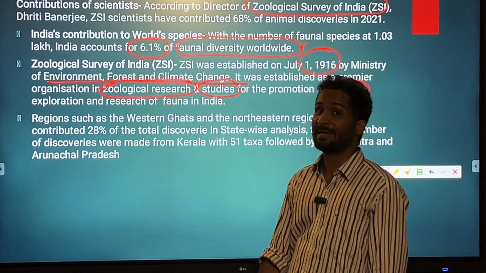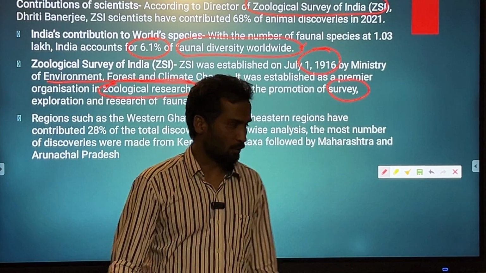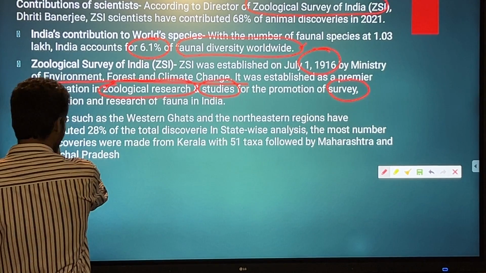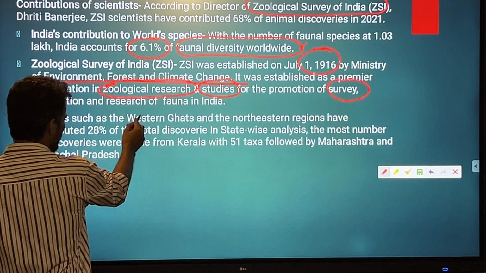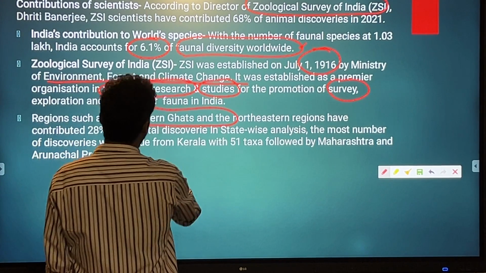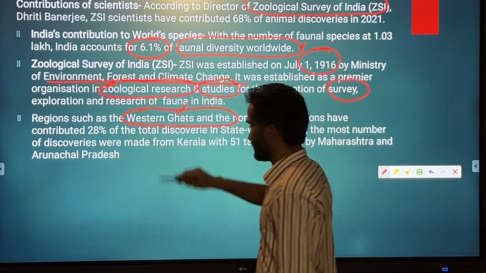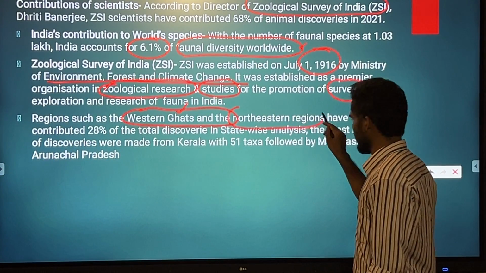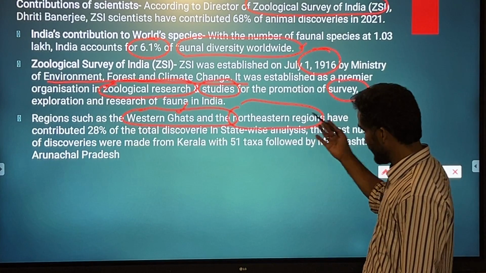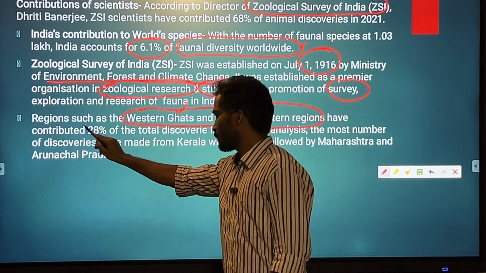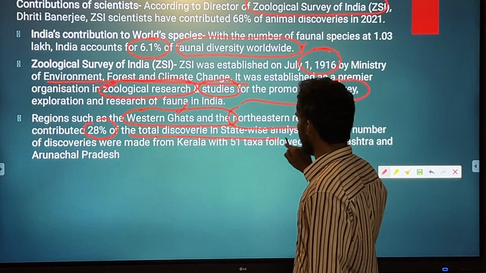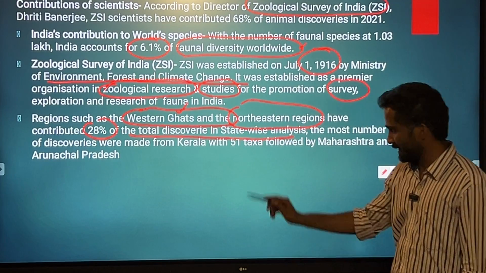We have the Botanical Survey of India for the floral species. Anyway, there are certain regions which are very rich in faunal species and floral species, that is the Western Ghats and the northeastern region obviously. So these two contribute 28% of the total discoveries that have been seen.